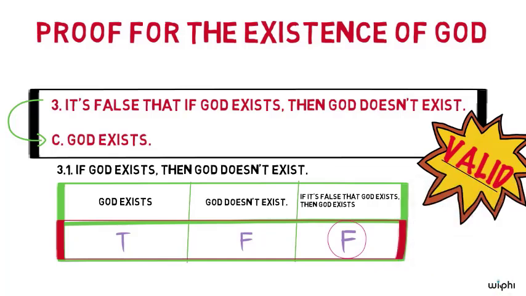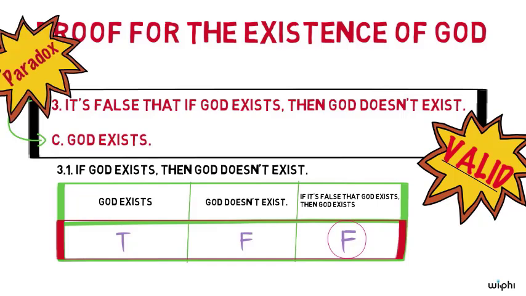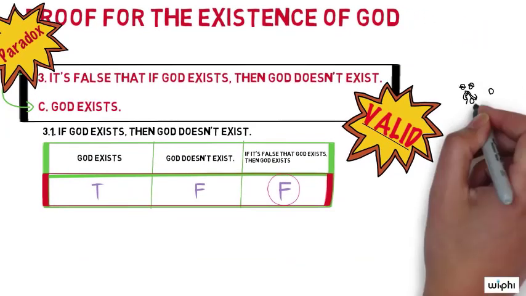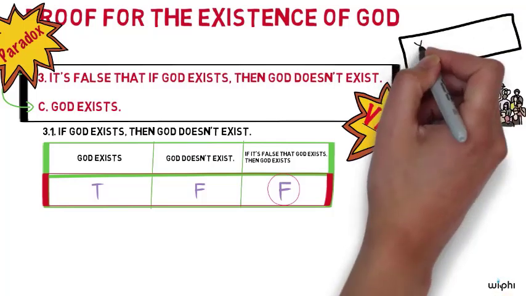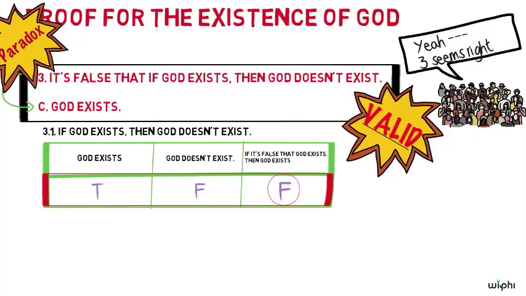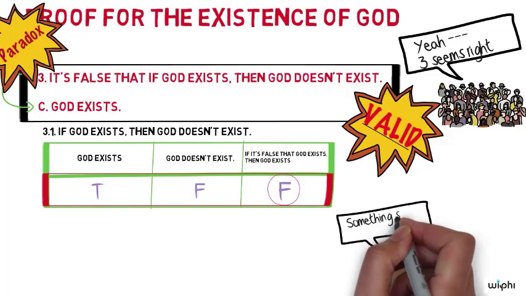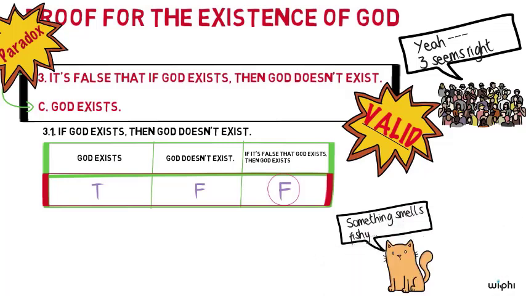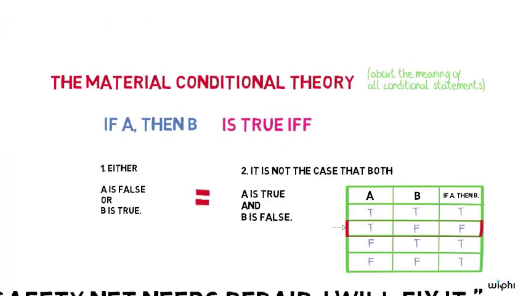What's paradoxical here is that everyone, it seems, should accept the premise 3, whatever their theological leanings. But no one should, merely on that basis, accept its conclusion that God exists. Of course, one way out of this paradox is just to reject the material conditional theory.